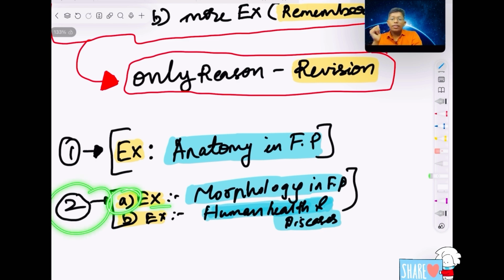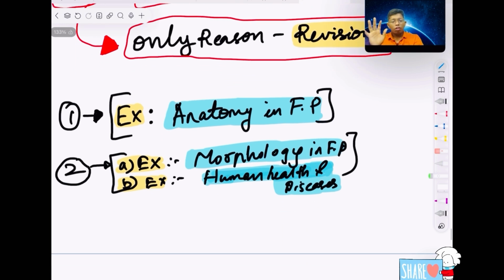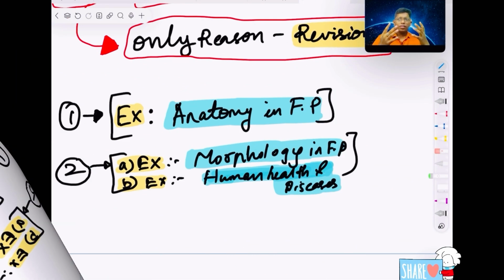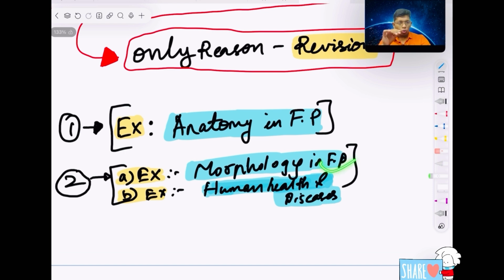Second, if you take example A, there are many topics, sir. If you ask me, in morphology in flowering plants, many things are there, like estivation, inflorescence, and many extra examples. There are also examples, and many things to remember and understand. So I will say the topics are more. For one topic, different examples are there. That is very hard to memorize. For that, you can make short notes to get understanding.